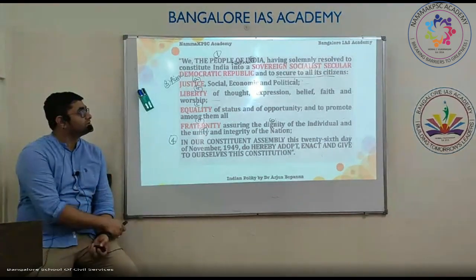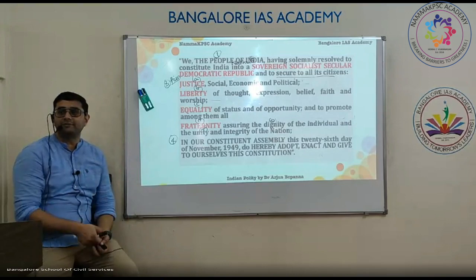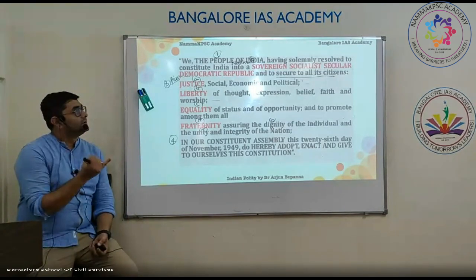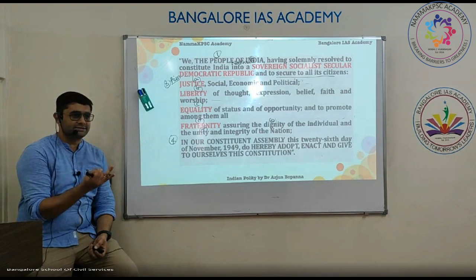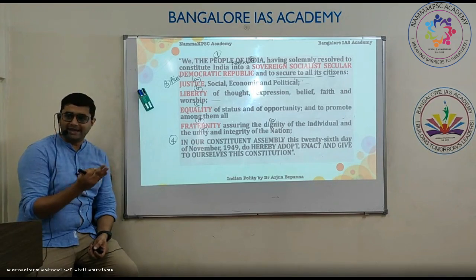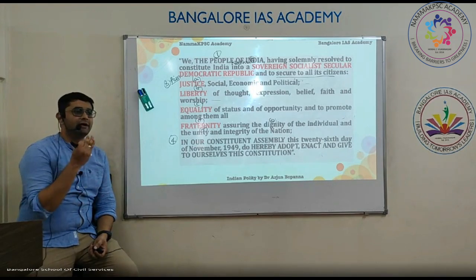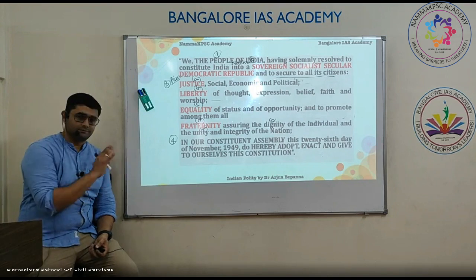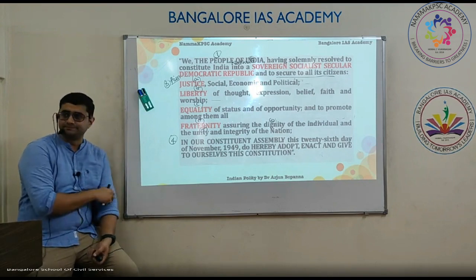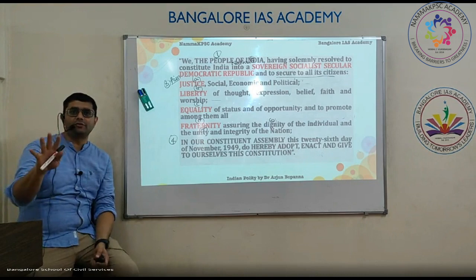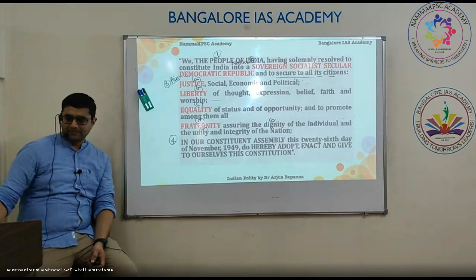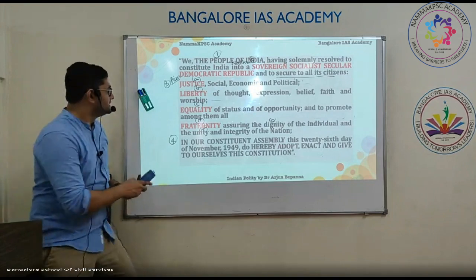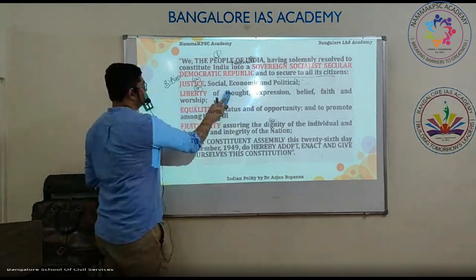So what all information did you get? What do you get from this? The source of power, the nature of the Indian state, the goal and aims of the constitution, and when it was adopted. These are the four pieces of information that you can get from the preamble. Now let's see each word that needs to be explained.